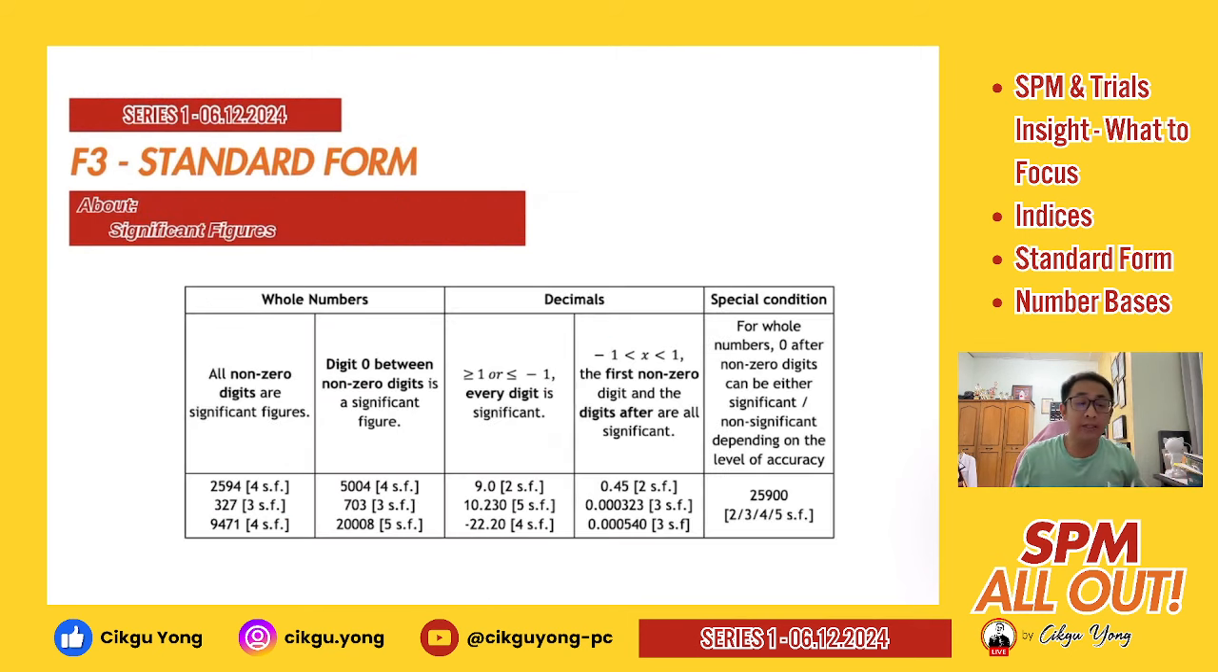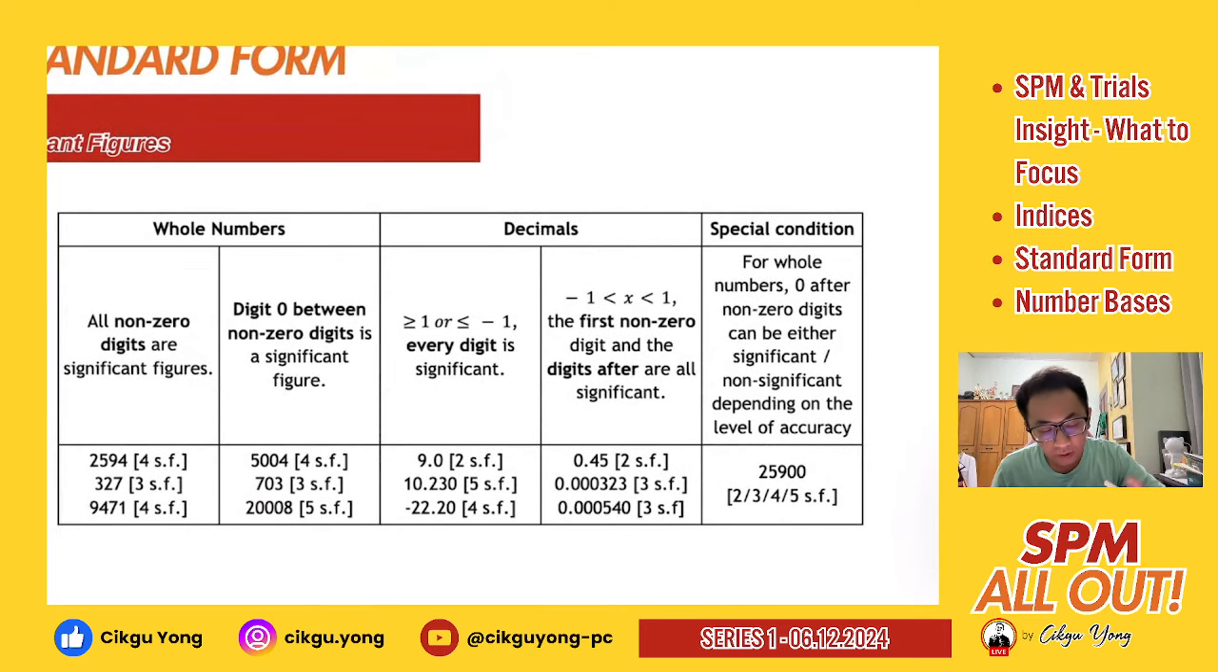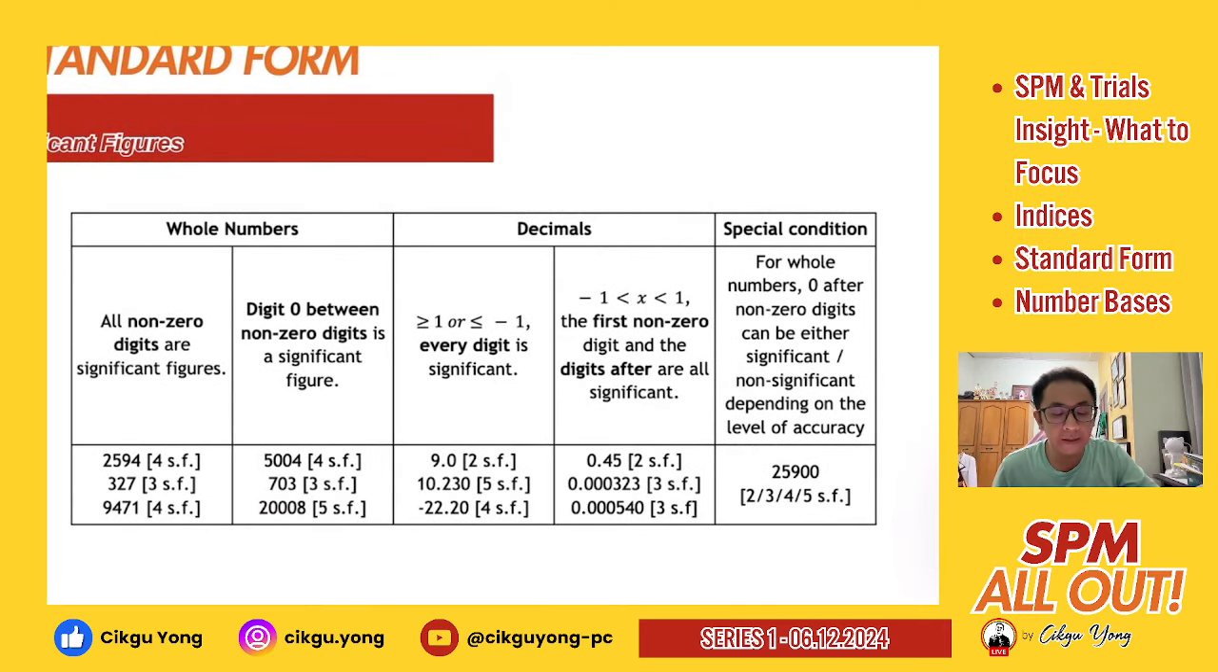Right, so this is the second part which we will be sharing today, is about your standard form. So before moving on to standard form, you should know what is your significant figure, right? Under here, there are actually 4 rules that you need to remember. 2 are related to your whole numbers. Another 2 basically are related to your decimals, right?